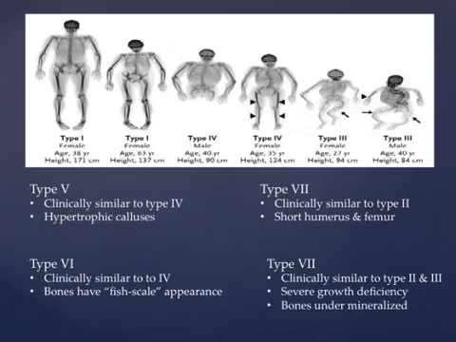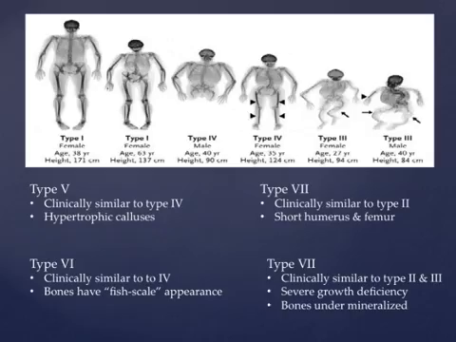Type 5 is clinically similar to type 4 in appearance and symptoms. They have hypertrophic calluses, which is unusually large calluses at the site of the fractures. Type 6 is similar to type 4 as well. Their bones have a distinctive fish scale appearance when viewed under a microscope.